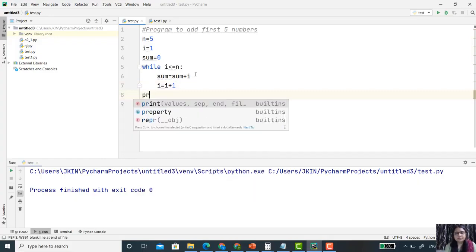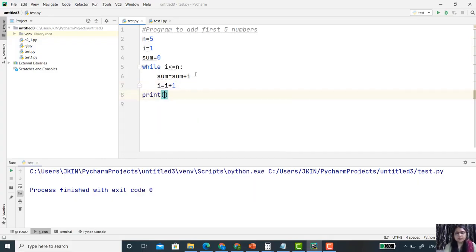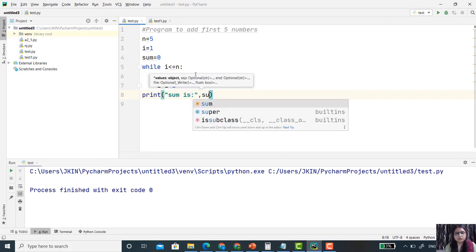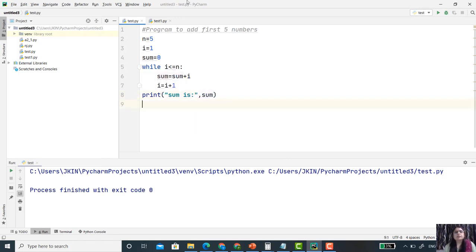And then I want to print sum is, and then the value of sum. Let's execute this. The result is 15, because 1 plus 2 plus 3 plus 4 plus 5 gives us 15.